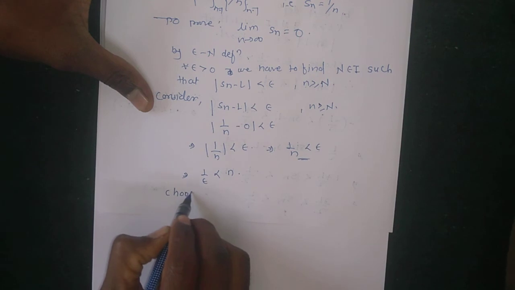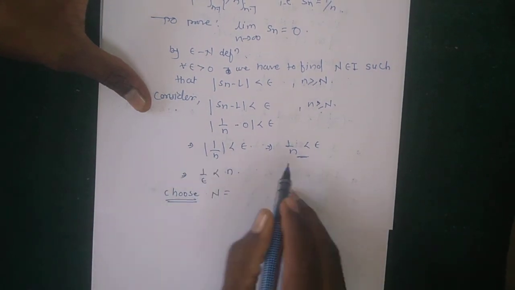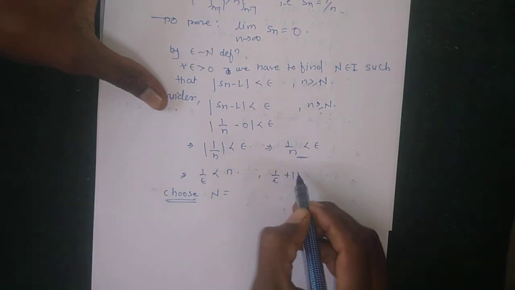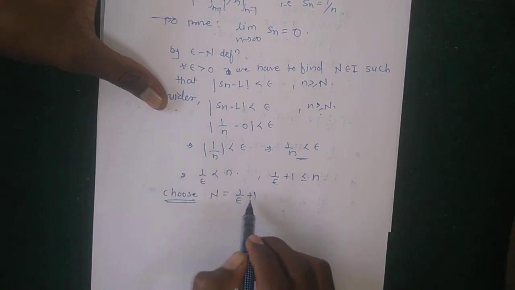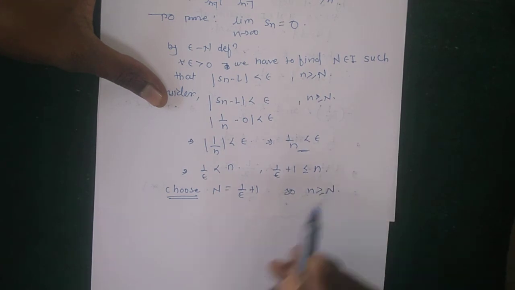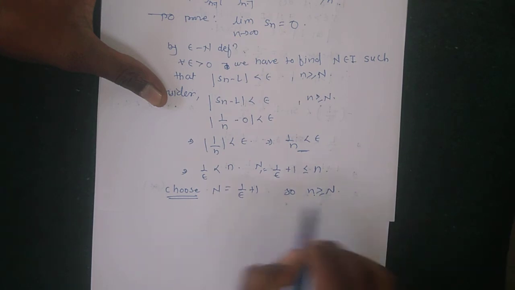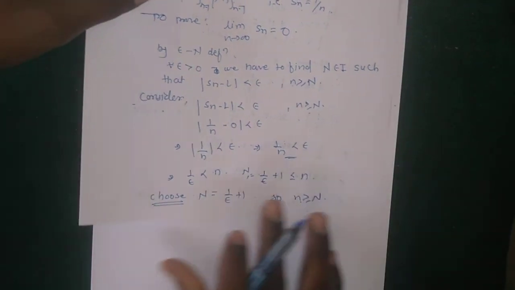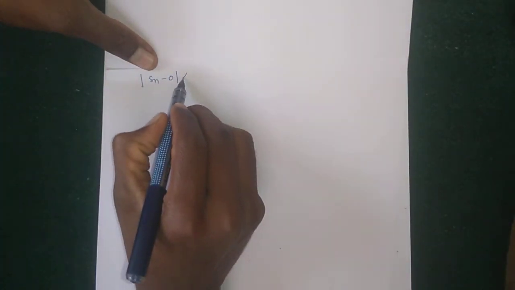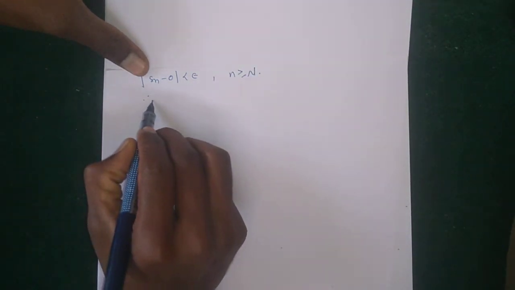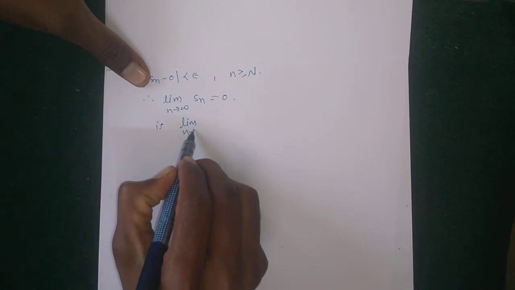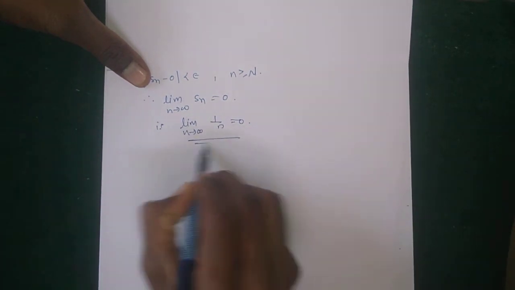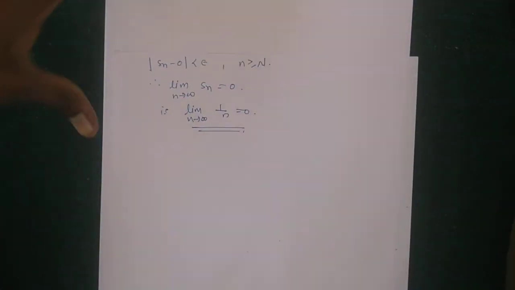So here, choosing N: since N is strictly greater than 1 upon epsilon, 1 upon epsilon plus 1 must be less than or equal to N. So choose N equal to 1 upon epsilon plus 1, so n is greater than or equal to N. Here N exists, 1 upon epsilon plus 1, such that mod Sn minus 0 is less than epsilon for all n greater than or equal to N. Therefore limit n tends to infinity of Sn is equal to 0 by the epsilon-N definition, that is, limit n tends to infinity of 1 upon n is equal to 0. This is the solution of our example.